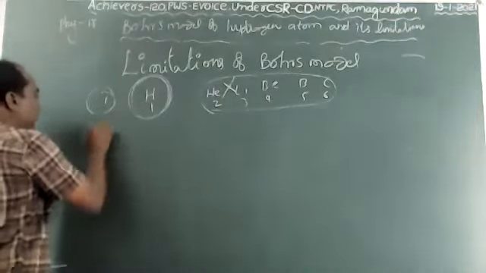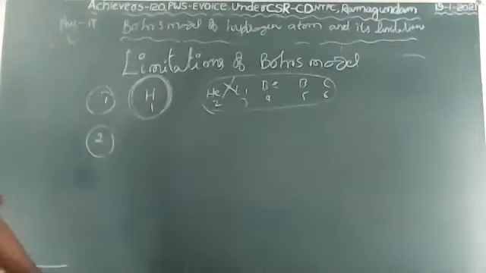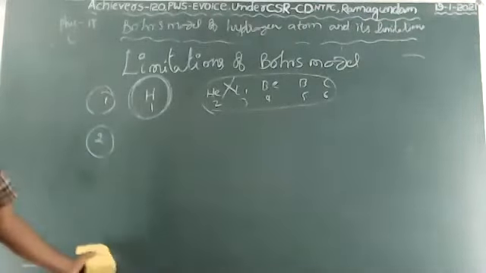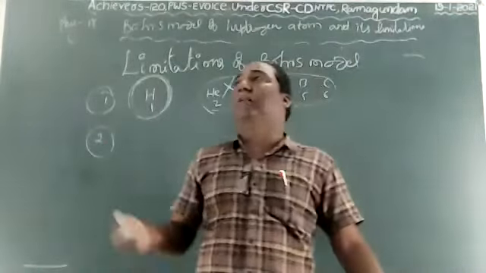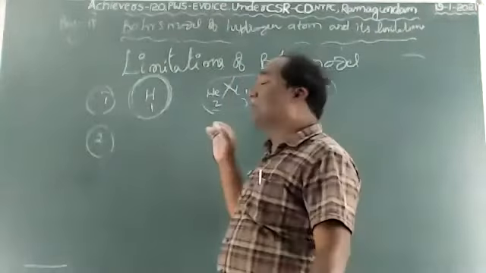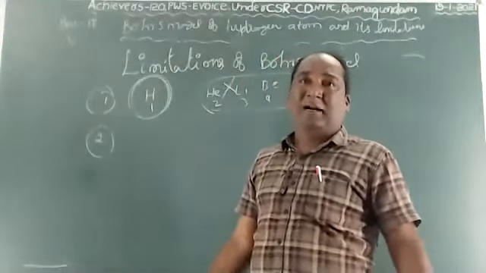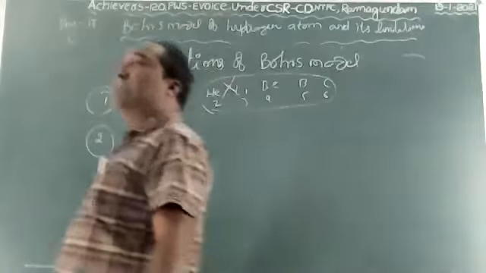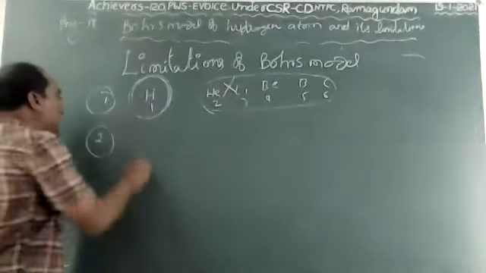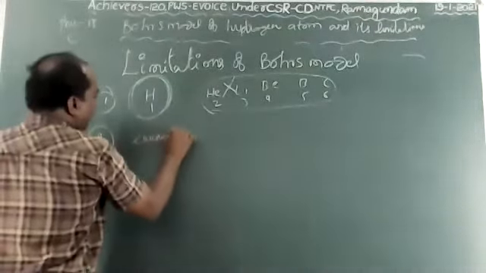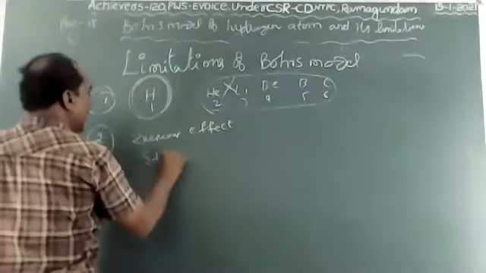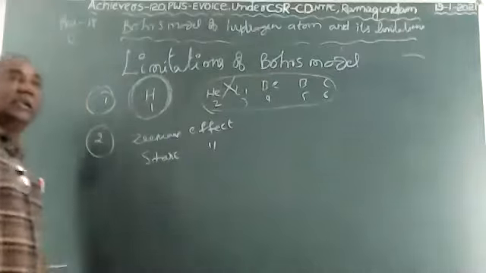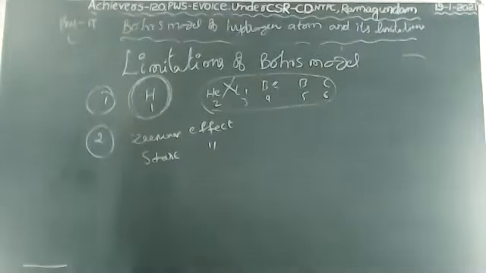And the second one is, it did not explain the formation of chemical bonding. How the chemical bond is formed, it did not explain. It did not explain the Zeeman effect and Stark effect.